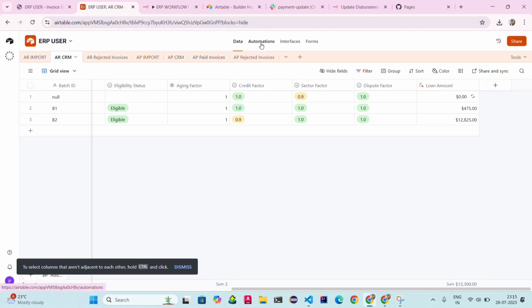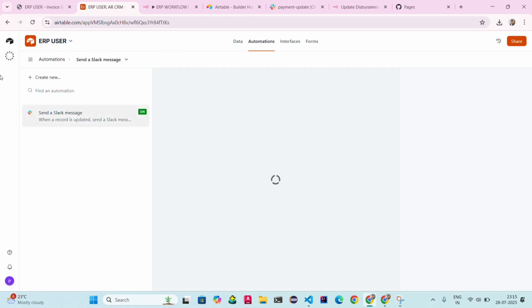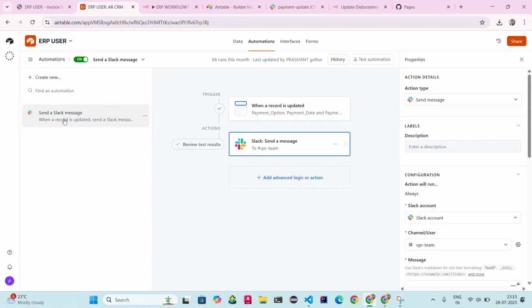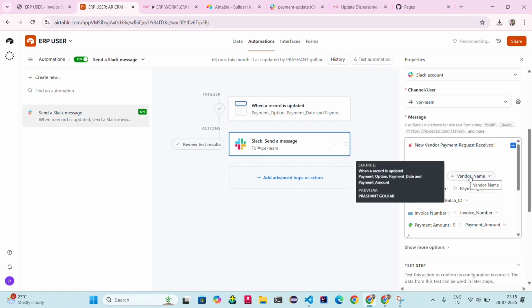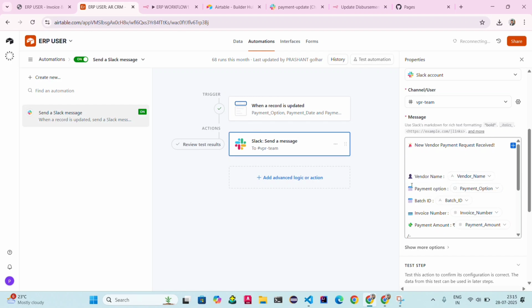And here one more automation is available in the Airtable. I'll show you. You can see the send message on Slack automation. Whenever a vendor payment request is raised, and the payment option, payment date and payment amount are updated by the vendor, then send the message to the VPR team on Slack. Okay, you can see in this format: new vendor payment request, vendor name, which is uploaded by the vendor in the invoice.